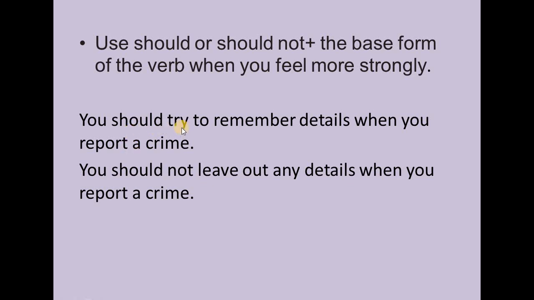Here, I feel more strongly about my idea. You should not leave out any details when you report a crime. So, again, should or should not shows you feel more strongly about your idea, and remember, after should and should not must be verb 1 again. Okay?